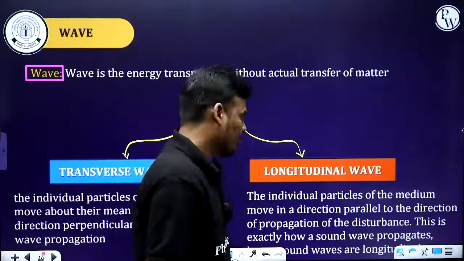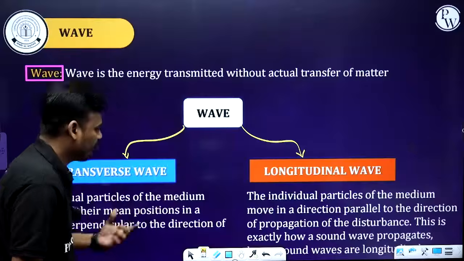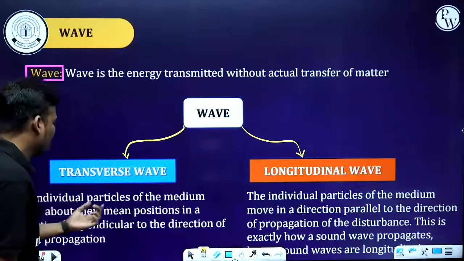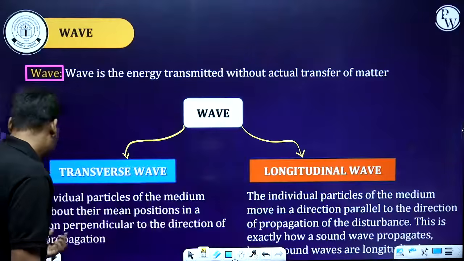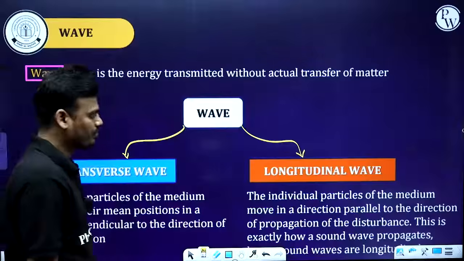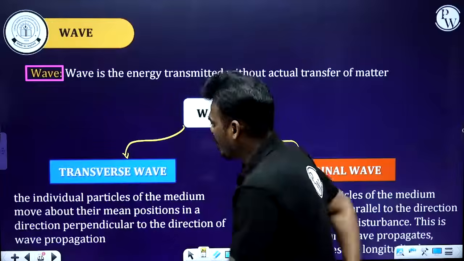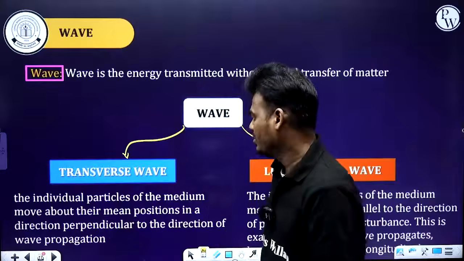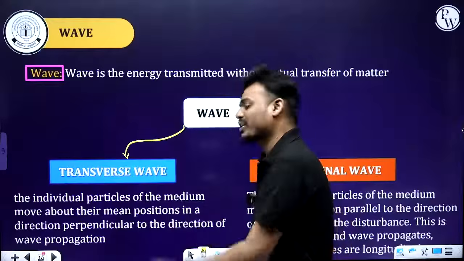Try to understand: the individual particles of the medium, maybe solid, liquid or gas, move about their mean position in the direction perpendicular to the direction of wave propagation. What does that mean?